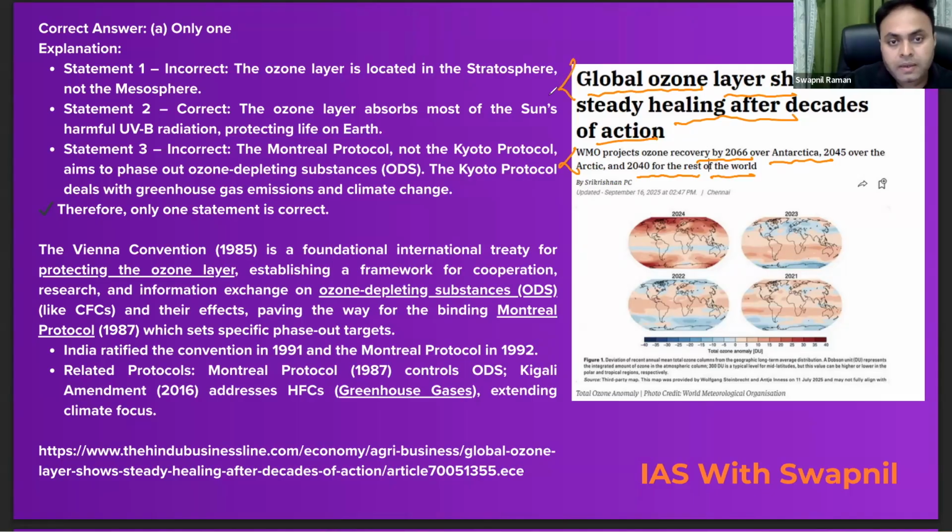Important यहाँ पे news है ये. So do remember this, right? And look at this one. So we discussed about the Vienna Convention.